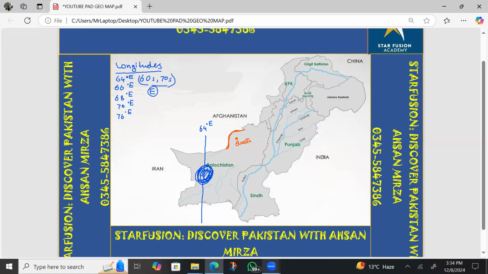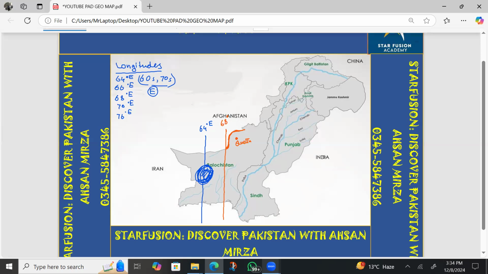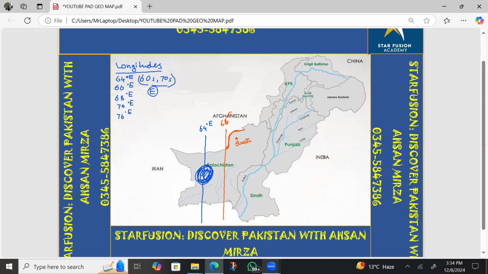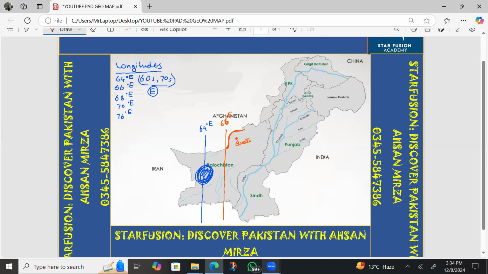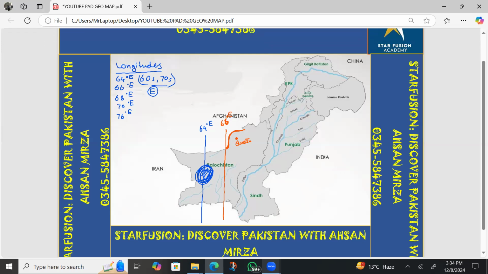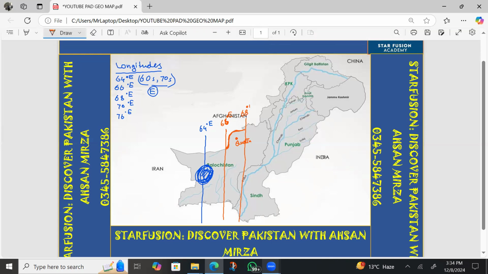On the left side of that curve there is line 66° east, and at the ending point of that curve there is 68° east. So this is the landmark and the important point, and you can memorize from this landmark.